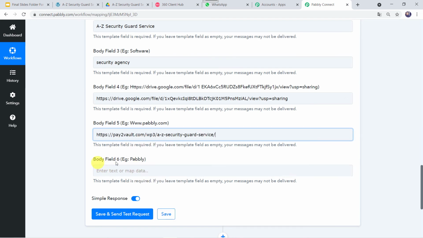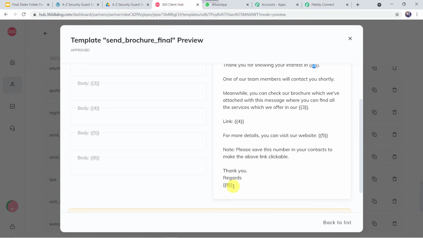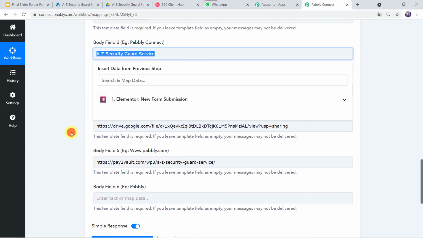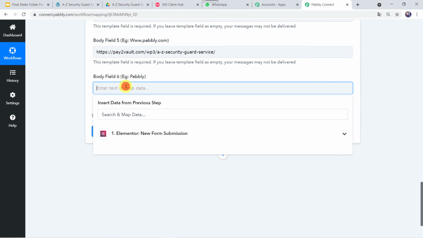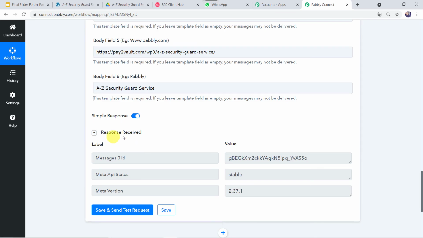And last, body field 6. Here we have to, example is given Pabbly. In our template also, thank you, regards, and here we have to give the agency name. So I'll go back to Pabbly Connect. And here I'll just simply copy this agency name from here and I will be pasting it over here. Okay, and now let us click on save and send test request. Okay, so the response is received.